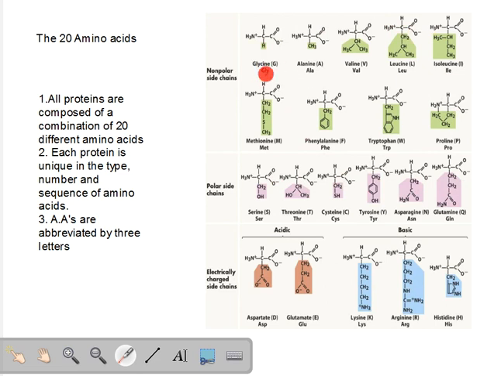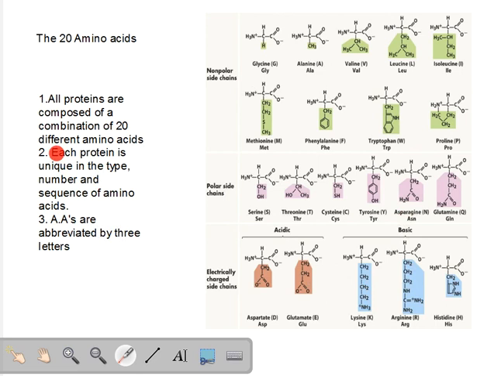Each amino acid can be represented by 3 letters. For example, glycine can be written as GLY. Similarly, proline can be written as PRO, tryptophan TRP. It is not necessary that only the first 3 letters are chosen. You will have to remember them, you will have to learn them. Methionine is MET, fortunately the first 3 letters. But if you look at other examples, let us look at asparagine. It's not ASP, it is ASN.